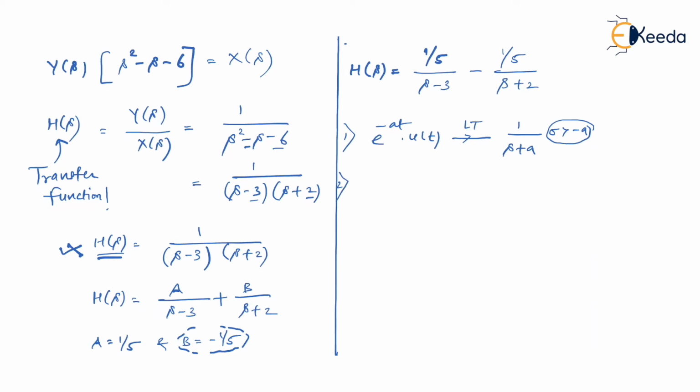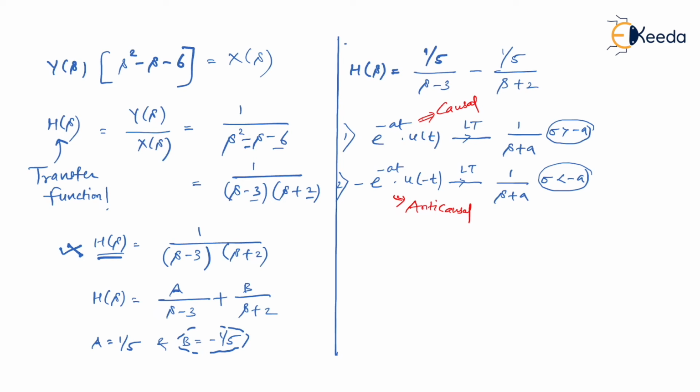Look at the second example carefully. Let's say if it is e to the power minus at, but this time I'm multiplying by u of minus t, and let's say I have a negative sign also here, right? In that case, the Laplace transform is again 1 upon s plus a. The only difference is that the ROC will change, that is sigma less than minus a. So what is the difference between the first function and the second function? The first function is a causal function, and the second function is an anti-causal function.